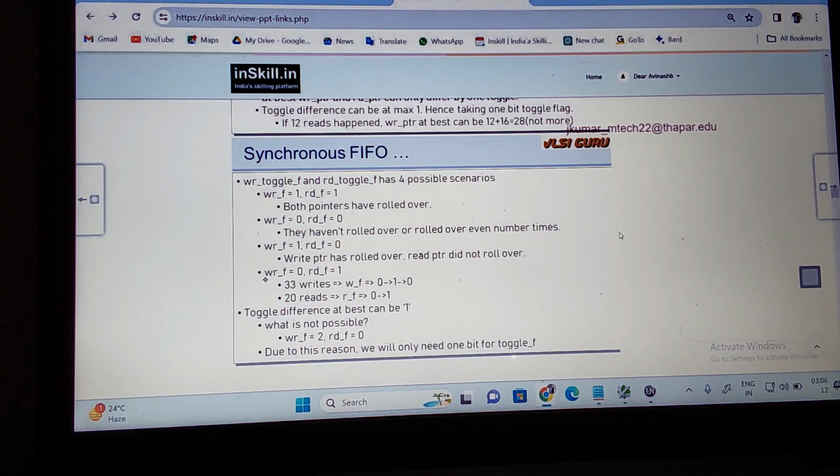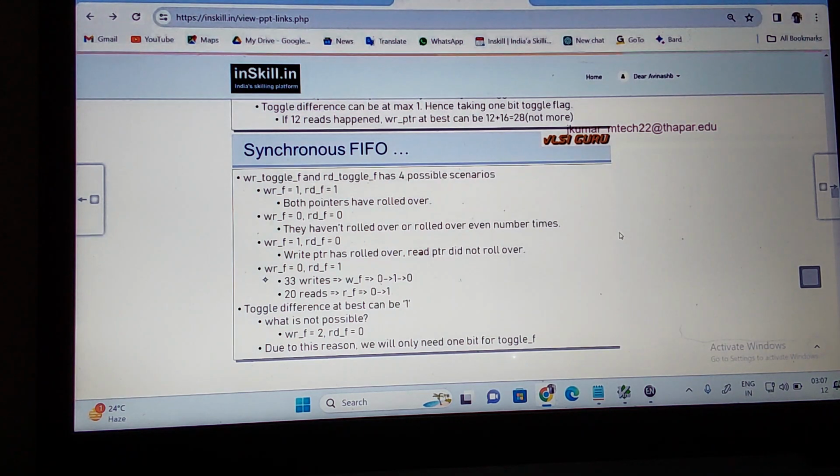Read is rolled over by how much? 1 time. Then write pointer is nothing but 1, with 0 to 1 and 1 to 0. This is the scenario where I can take 33 writes and 20 reads. You understand? So the toggle difference at the best can be 1. Full write and full read happen with the rollover flags, and the flags I'm using are toggles to 1.